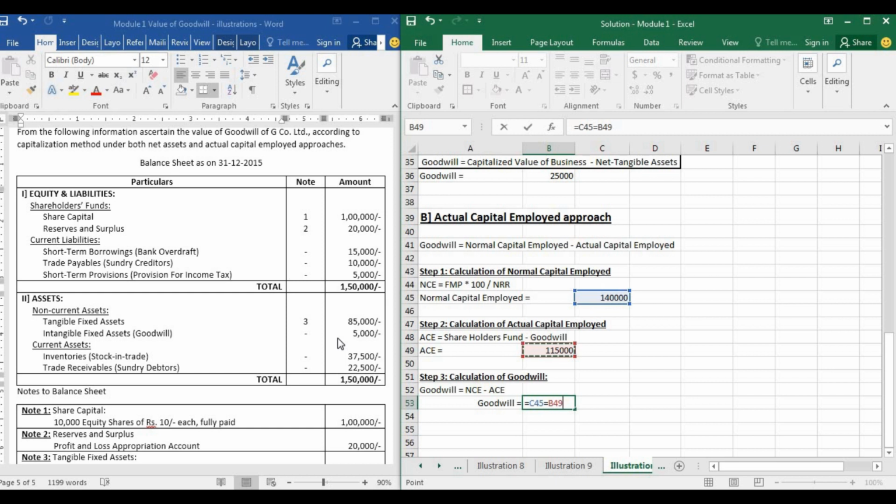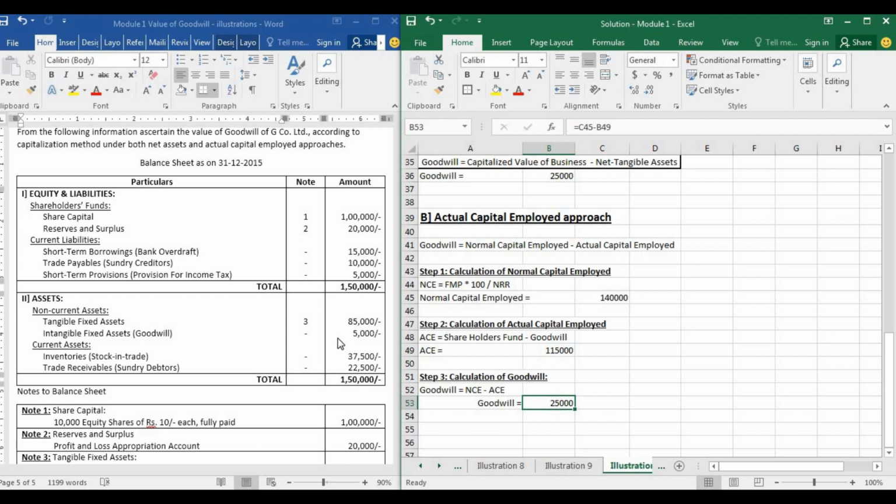Why are they supposed to invest this less? This difference has arisen because of the value of goodwill that the company has in the market. So the value that they carry is, I'm sorry guys, the value of the goodwill for this business is 25,000. Okay, they have to invest less capital when compared to others because of goodwill. This is the meaning of this.